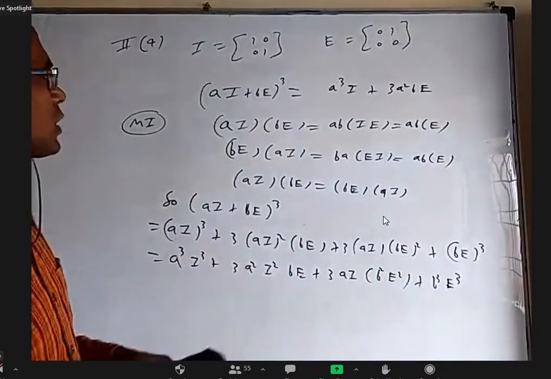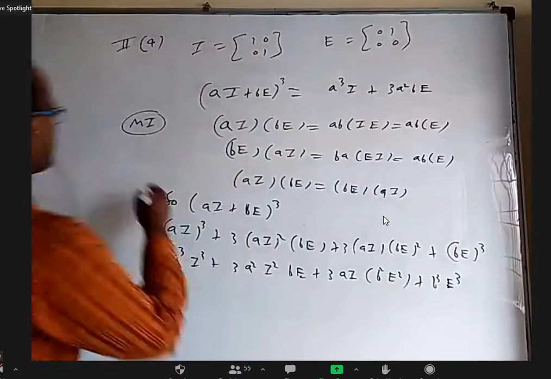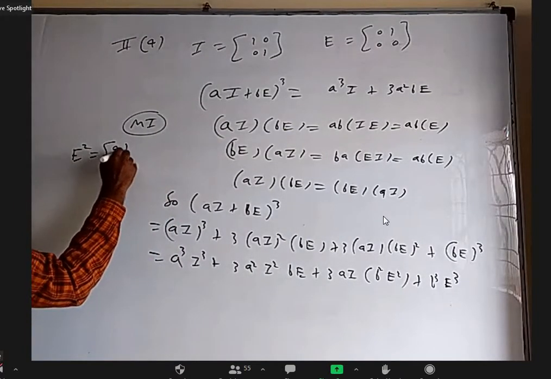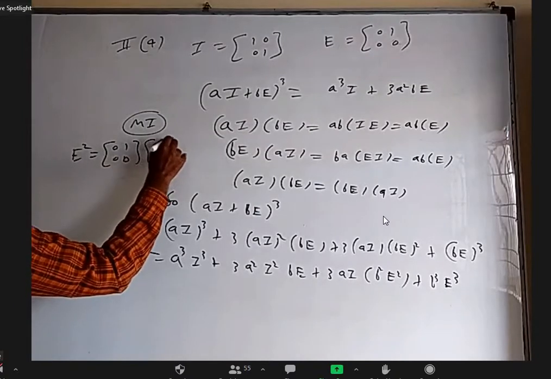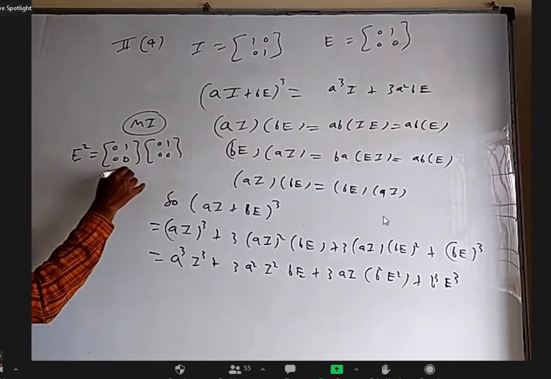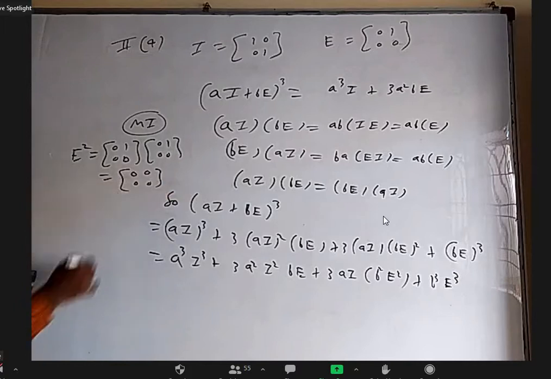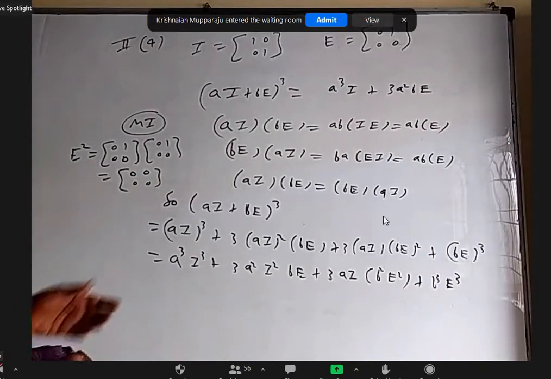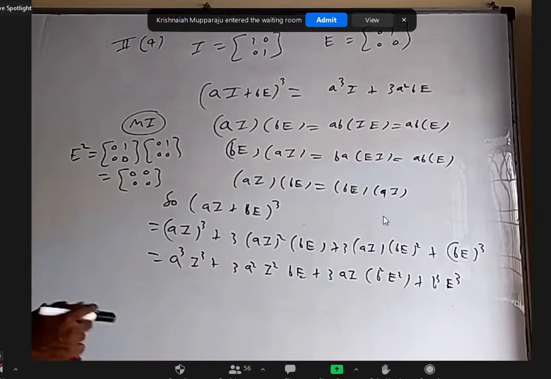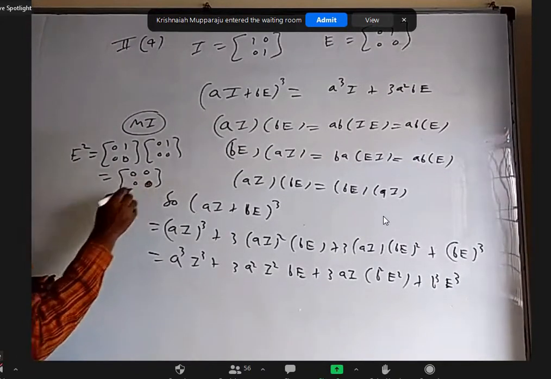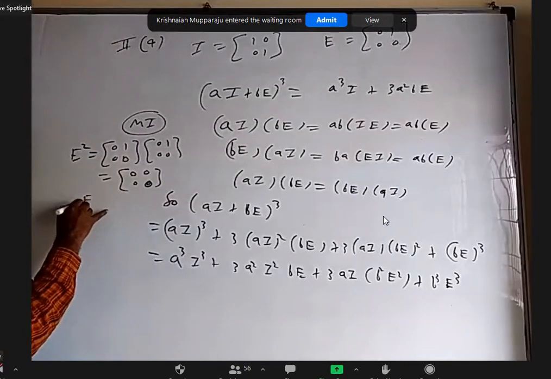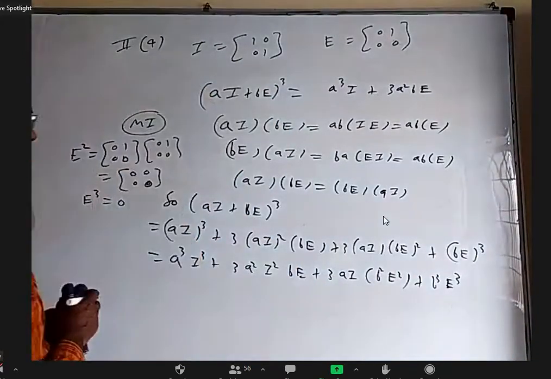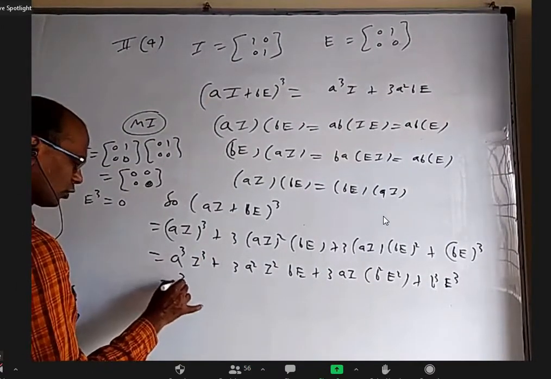But you should also write E square separately and prove it is a null matrix in the beginning if you want. E square is what? 0, 1, 0, 0 times again 0, 1, 0, 0. So 0, 0, 0, 0. Yesterday we were looking for a matrix whose square is a null matrix, even though the original matrix is not a null matrix. This is one example. So E square is a null matrix, which means even E cube is also a null matrix. So this is a null matrix, this is a null matrix. So now what will happen? A cube, I cube is I only.